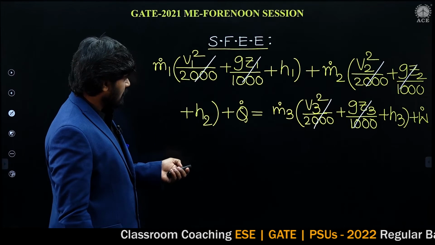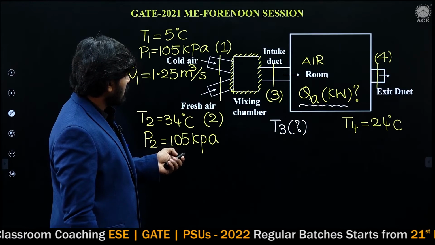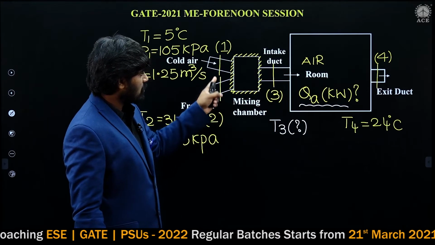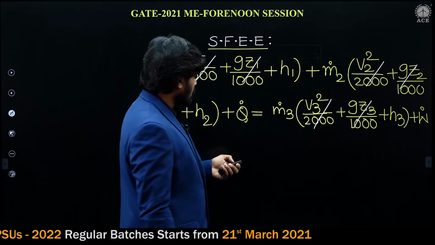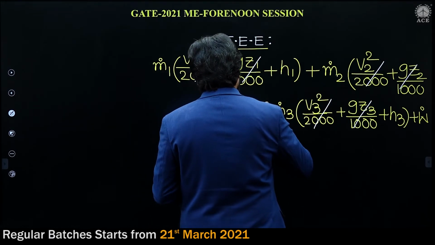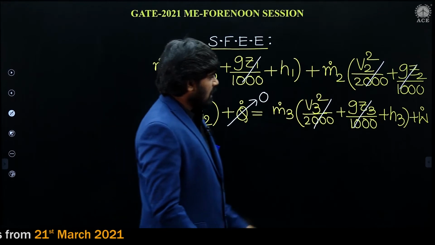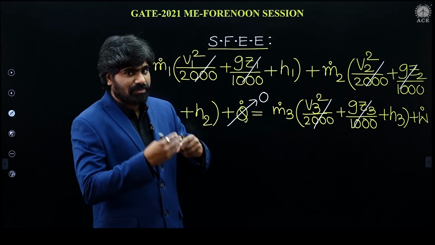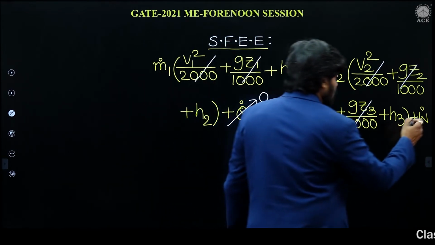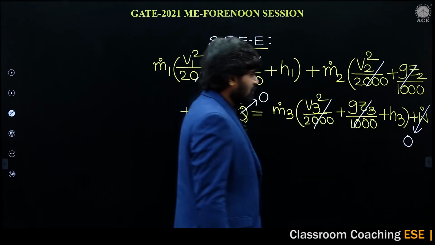And here it is a mixing process. Look at here, it is an adiabatic mixing process. In an adiabatic mixing process, heat transfer is straight away 0. And here it is just a flow passage. Fluids are entering and fluids are mixing and leaving. So in this process, work transfer is straight away 0.